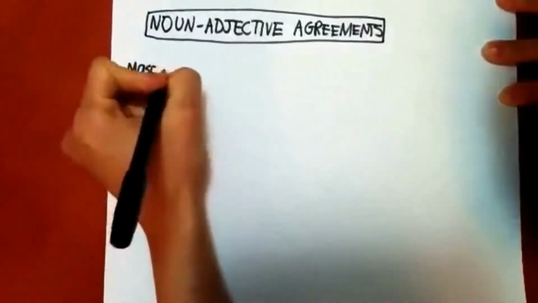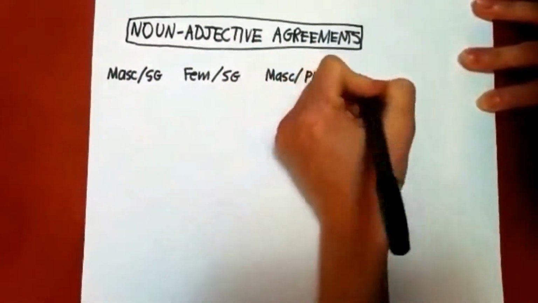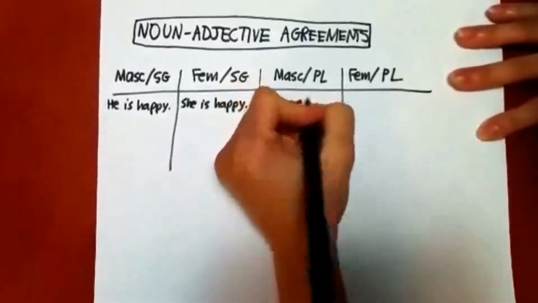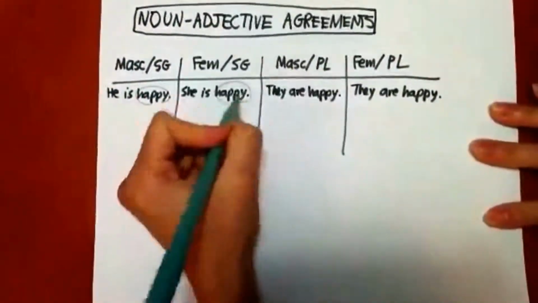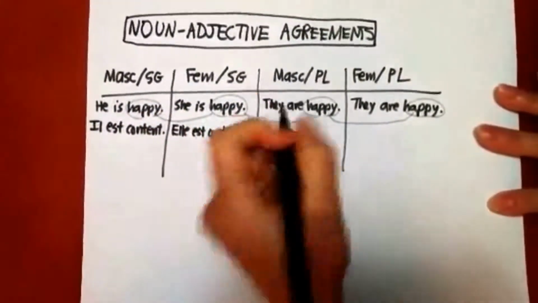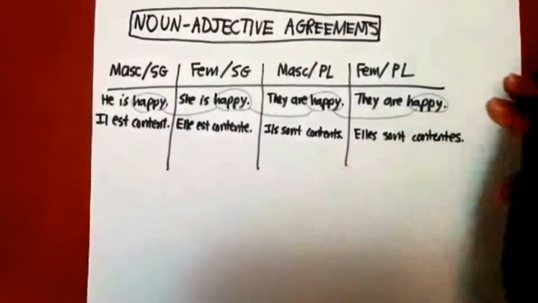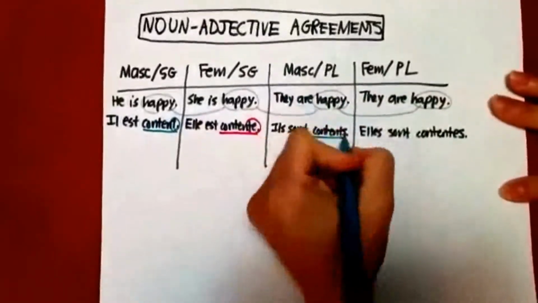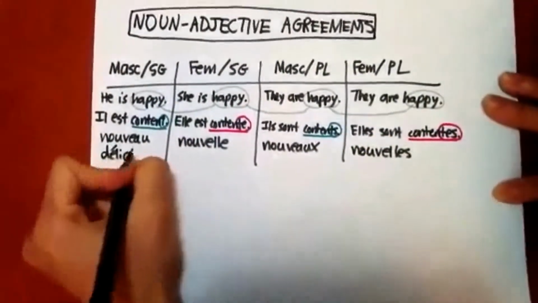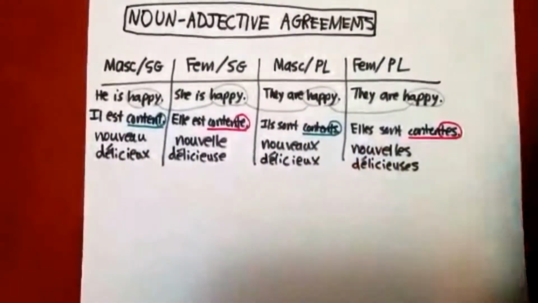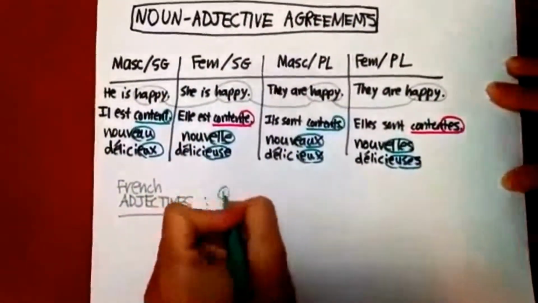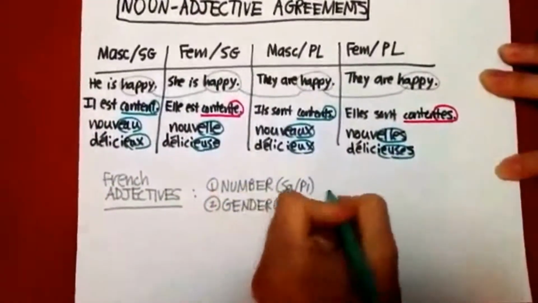In English, we use just one adjective form for all cases of gender and number. For example, in he is happy, she is happy, and they are happy, the form of the adjective happy stays the same. In French, however, the adjective content ends in t for he is happy, and ends in te for she is happy. For the plural they are happy, the adjective ends in ts when they refers to a group of at least one male, and ends in tes when they refers to a group of females. Note that gender and number are both distinguishable features of French adjectives. Although there are many other endings for French adjectives, gender and number remain distinguishable features in all varieties.